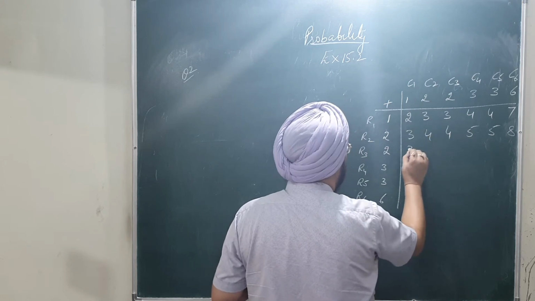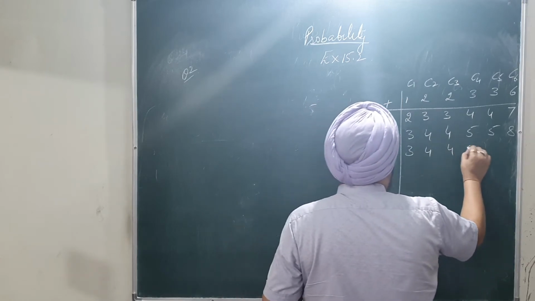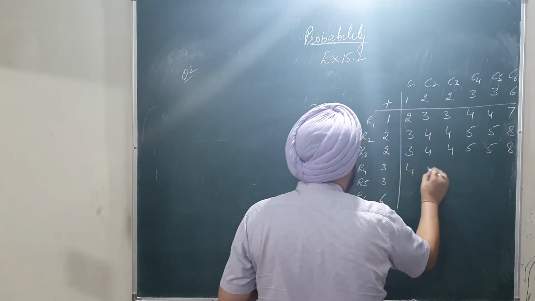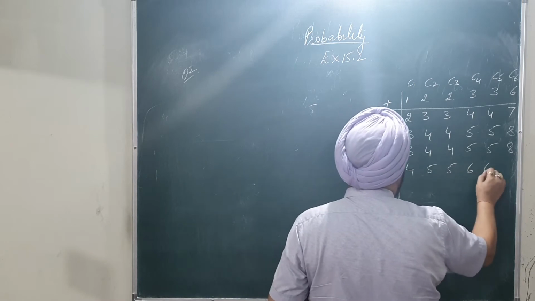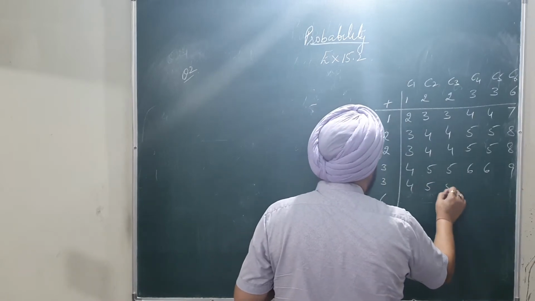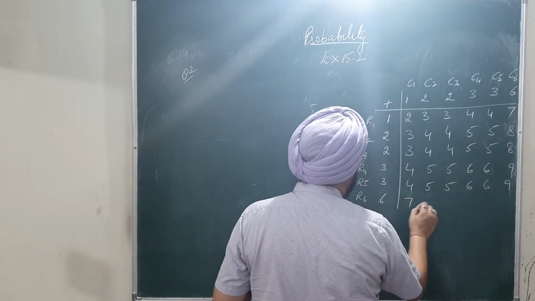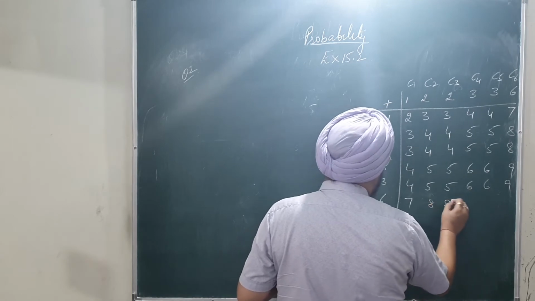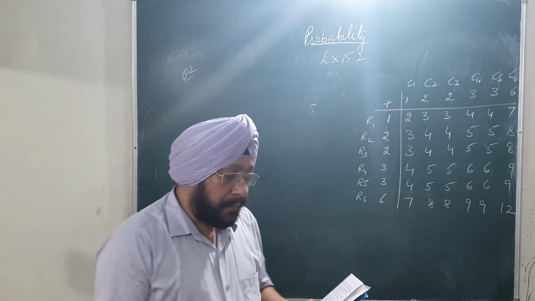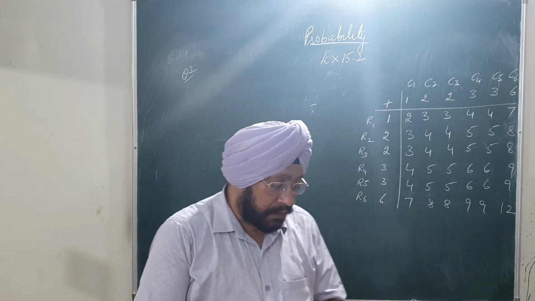So this is 2 and 1, 3. Again this is 4, this is 4. So this is 5, this is 5. This is 8. Now 3 and 1, 4. 5, 5, 6, 6 and 9. Then this is again 4, 5, 5, 6, 6 and 9. And this is 6 and 1, 7, 8, 8, 9, 9 and 12. So this is the table we get after adding the rows with the columns.